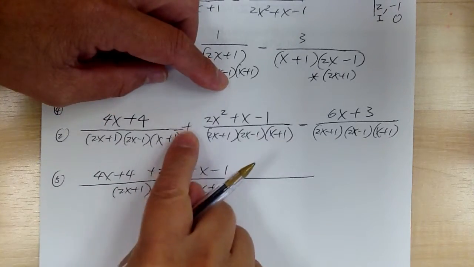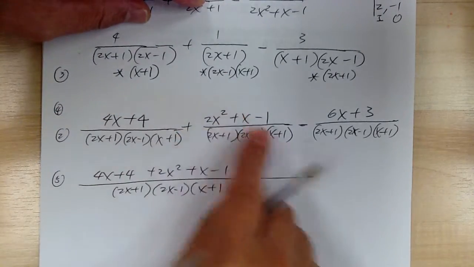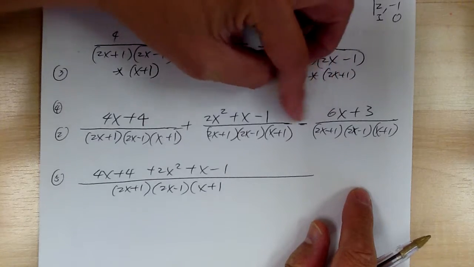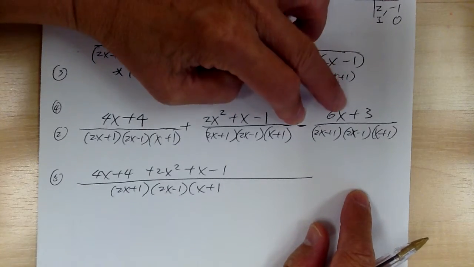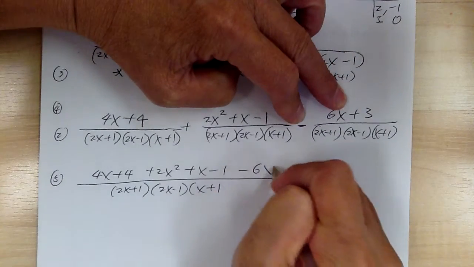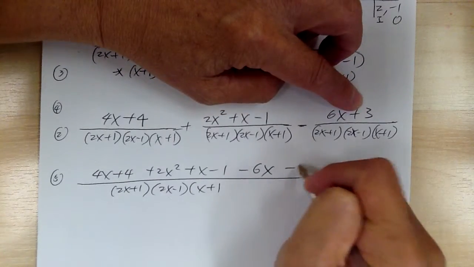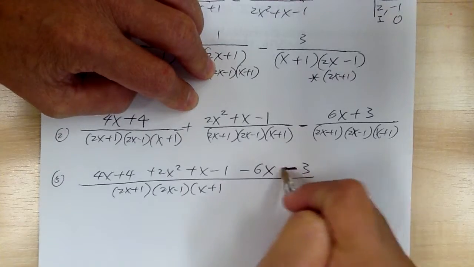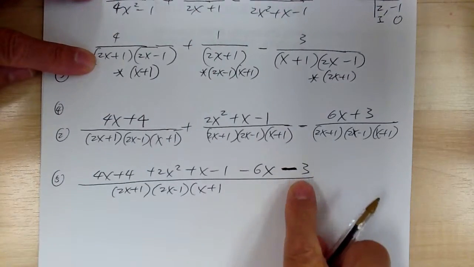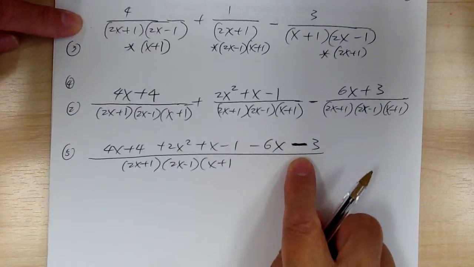All these are addition, right? So this is fine. But you have to be extremely careful with this part over here. You need to do the minus 6x, and this is the part that a lot of people get messed up. So it's minus 3. Watch the very last one right over here. This is where a lot of people forget and mess up.